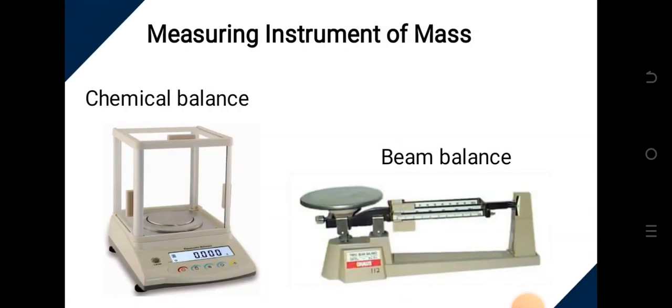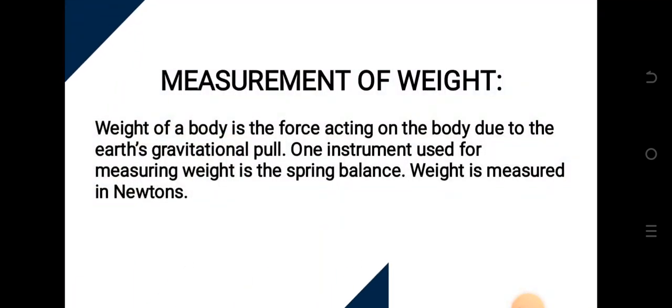All right, let's look at this measuring instrument of mass. You see the chemical balance, you see the beam balance. So that's the beam balance. We use this beam balance to determine mass, and you have seen the chemical balance also used to determine the mass of a substance. So let's look at weight.